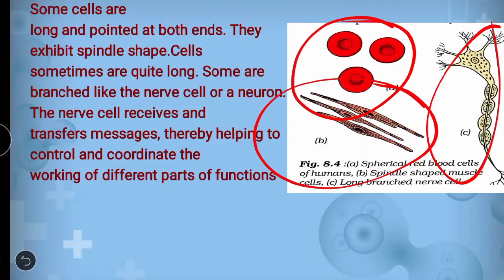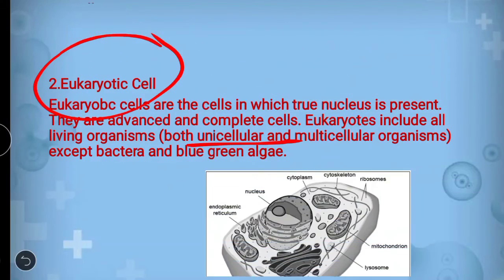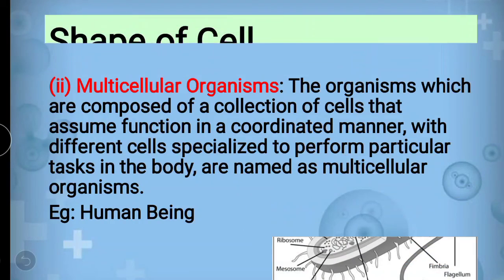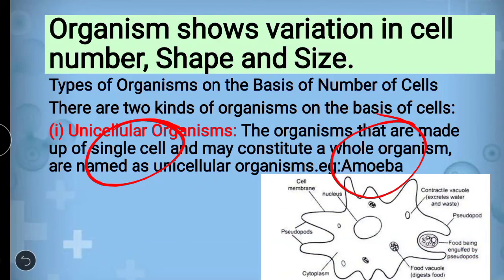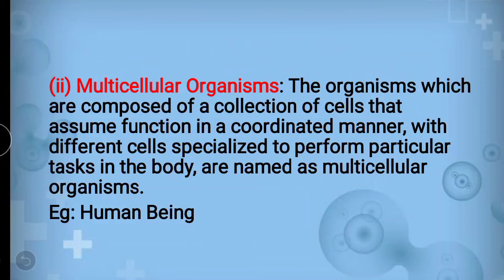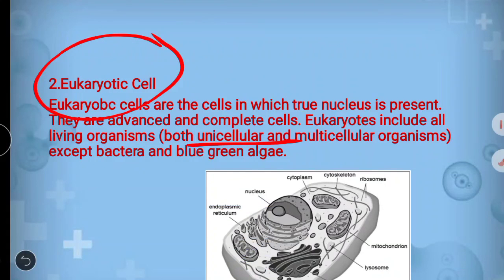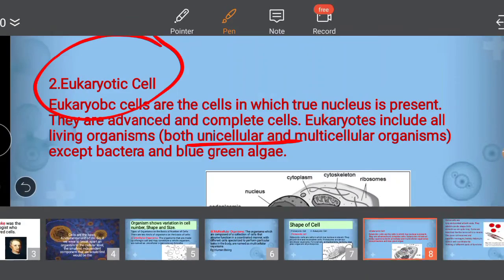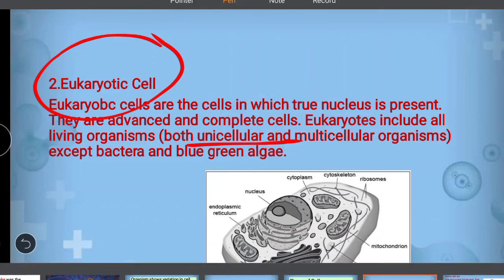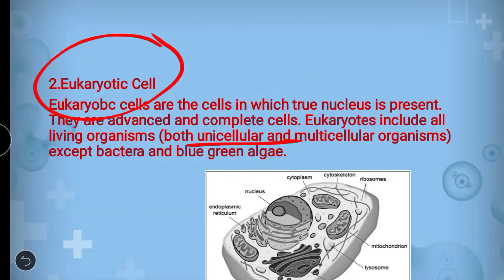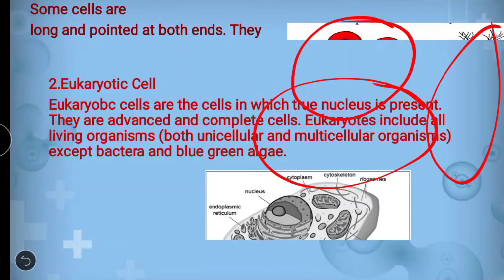We have also seen the cell on the basis of number, unicellular and multicellular, and on the basis of shape, the prokaryotic cell and the eukaryotic cell. And we have also seen some examples like the nerve system, blood cells and spindle type muscle cells.